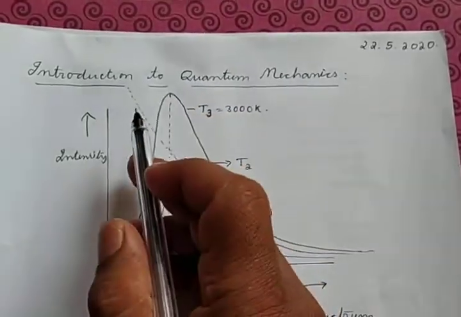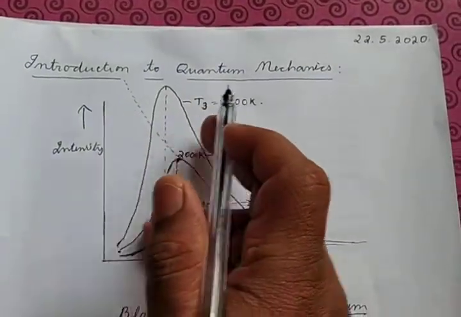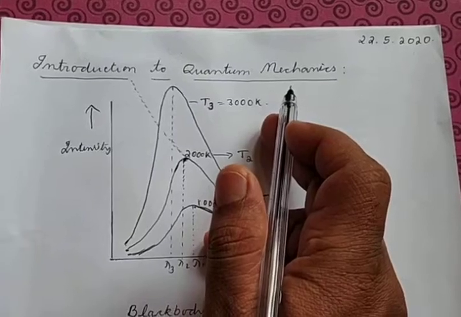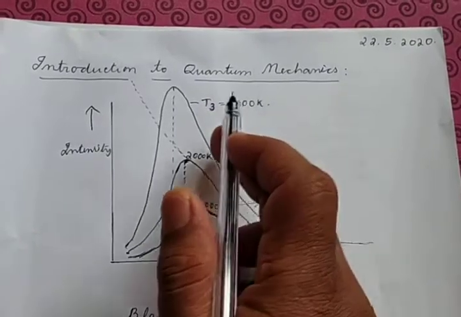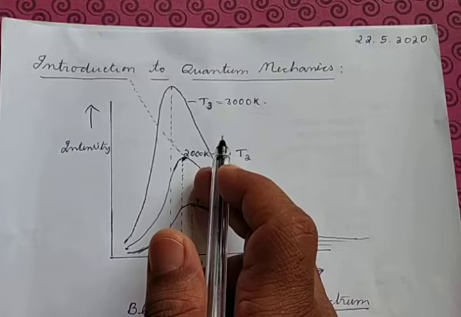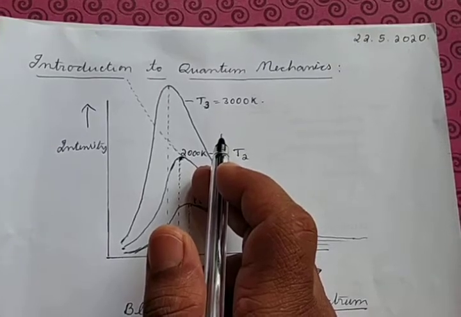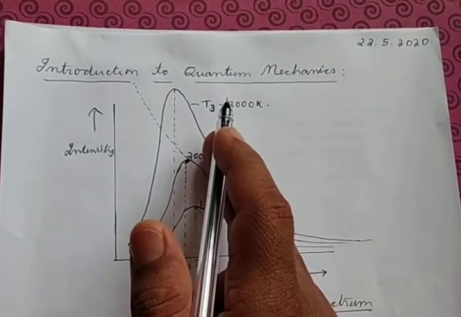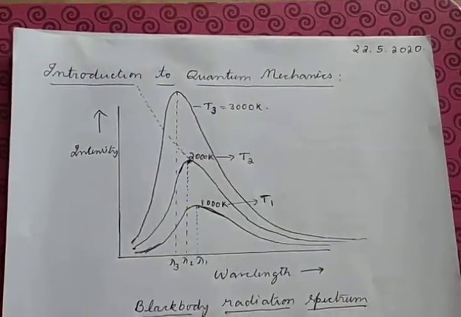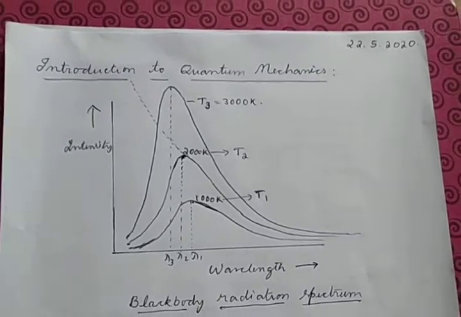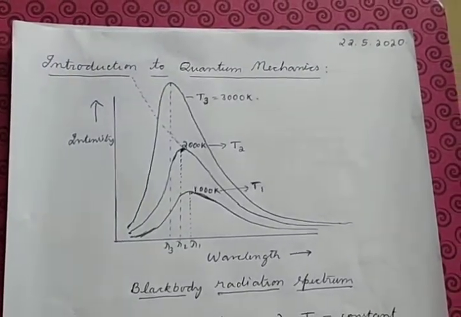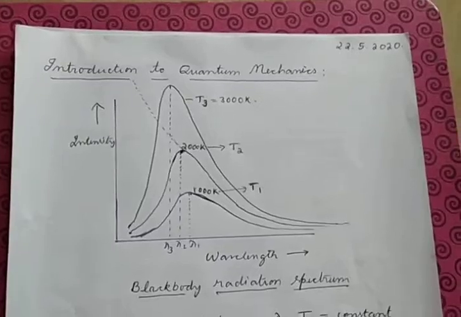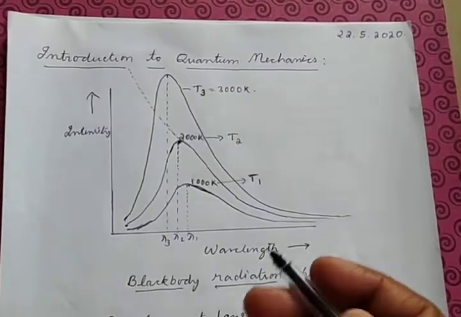Hello, in this video let us discuss the introduction to quantum mechanics. Quantum mechanics or the modern physics is a new branch of physics which started around the year 1900. So there are some circumstances which led to the growth of this modern physics and quantum mechanics. Let us see what those reasons are why the new physics had to be started. So there are several cases.